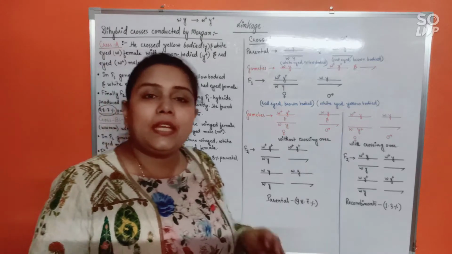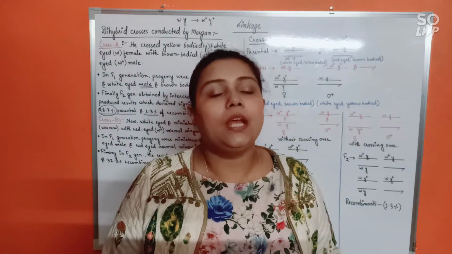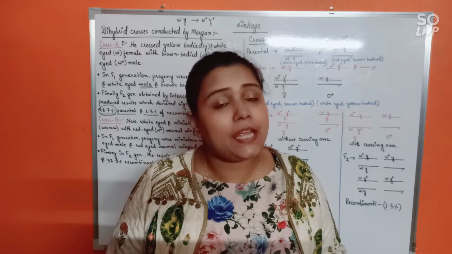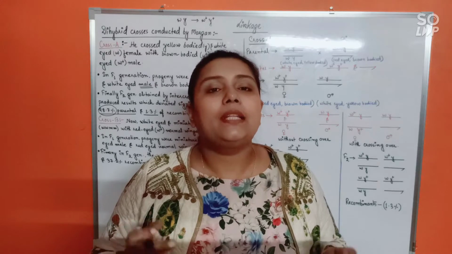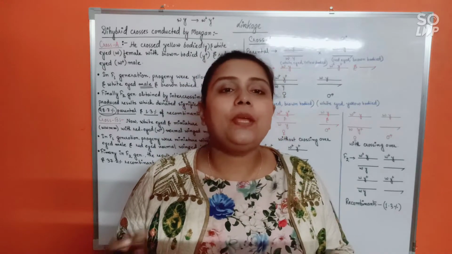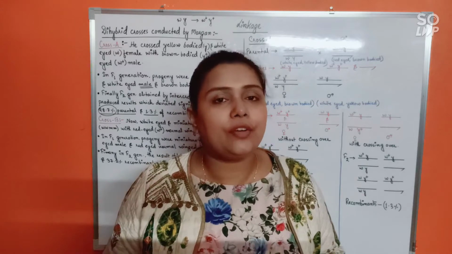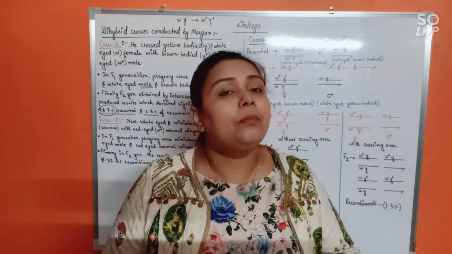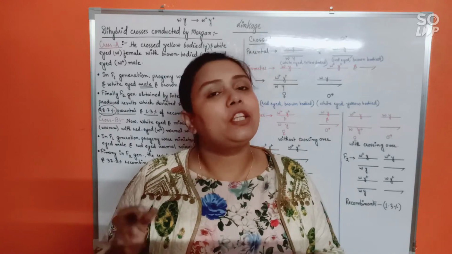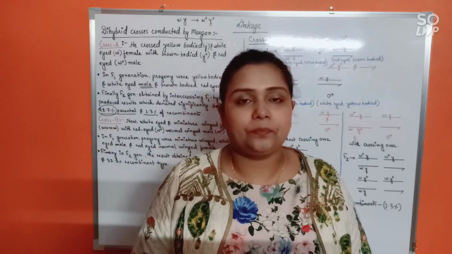Because if Mendel is to be obeyed and the law of independent assortment is to be obeyed, in that case there should be an equal chance every time the experiment takes place, an equal chance that parental combination and recombination types of traits should be happening almost equally. Okay, it should be occurring in almost equal numbers. But here nothing like that is happening. Parental type combination is much higher than the recombination type.